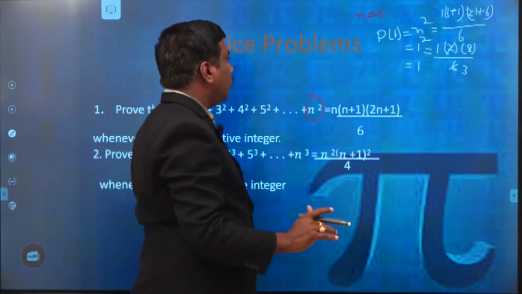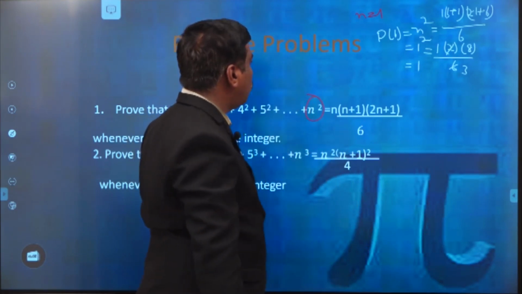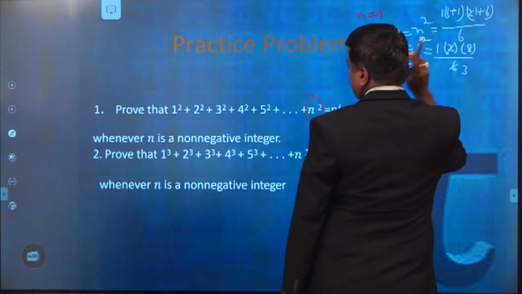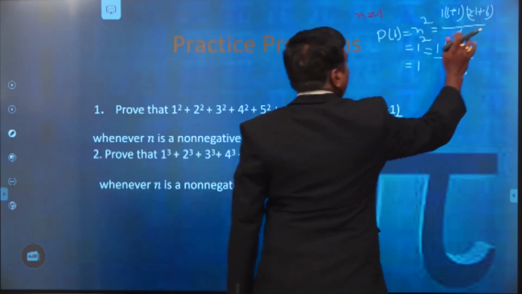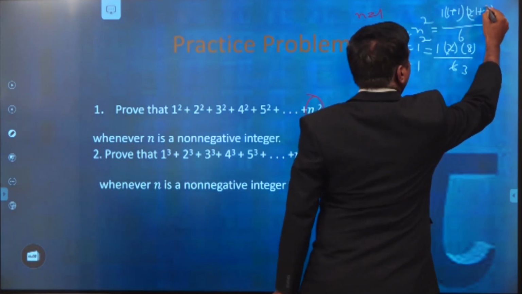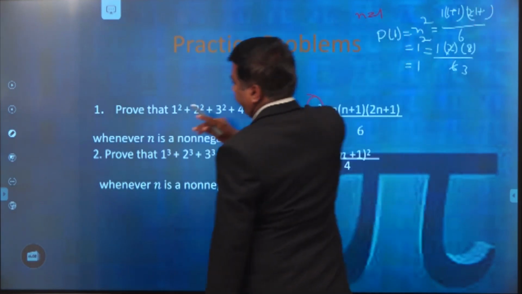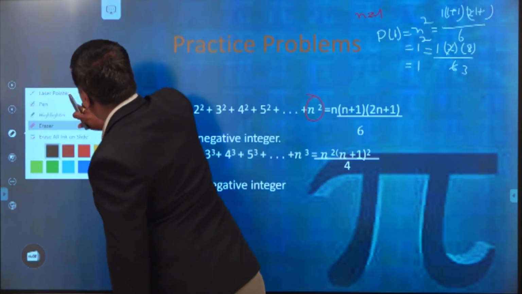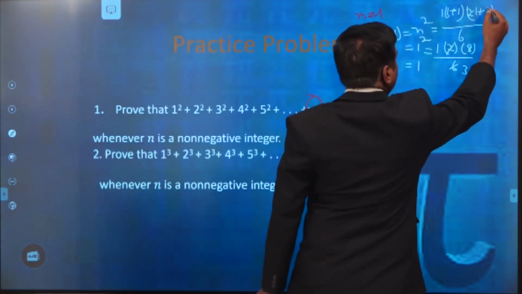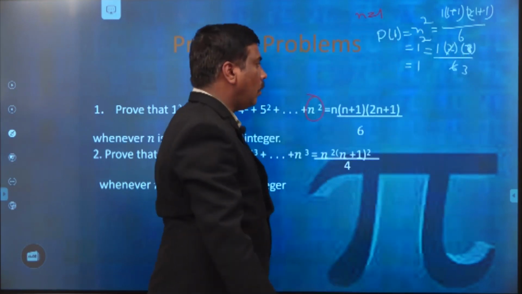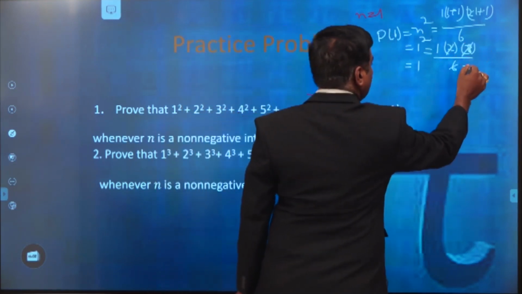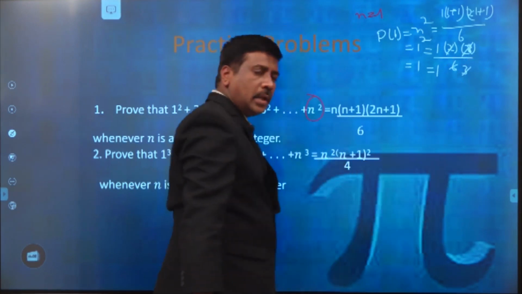So 2n plus 1, with n is equal to 1, that is 2 into 1 plus 1, that is equal to 3 only. Then automatically you can cancel the common terms. That is equal to 6 by 6, equal to 1.